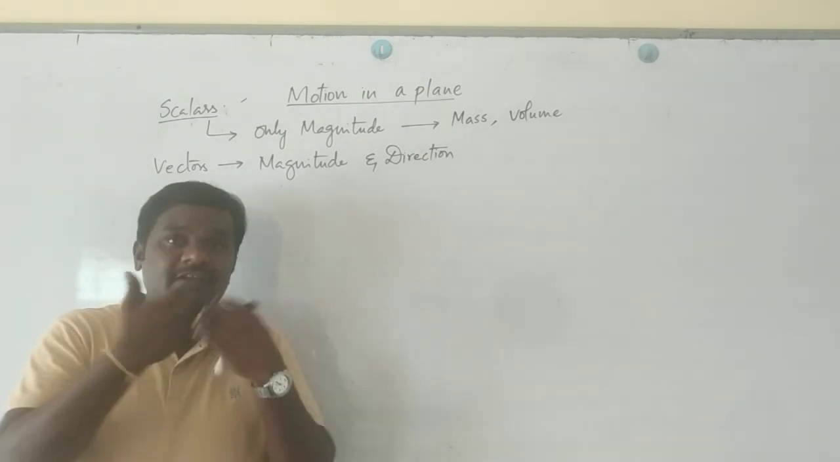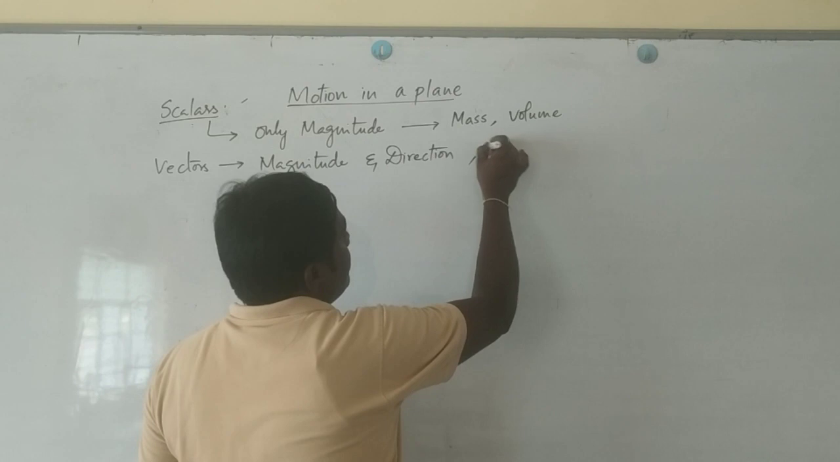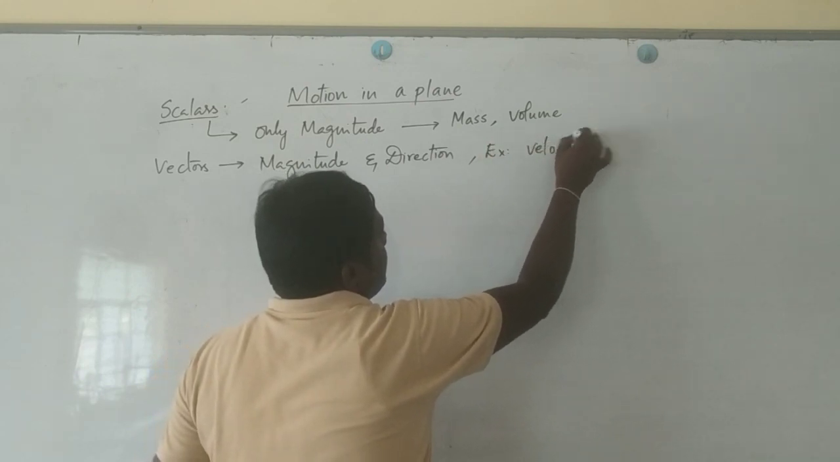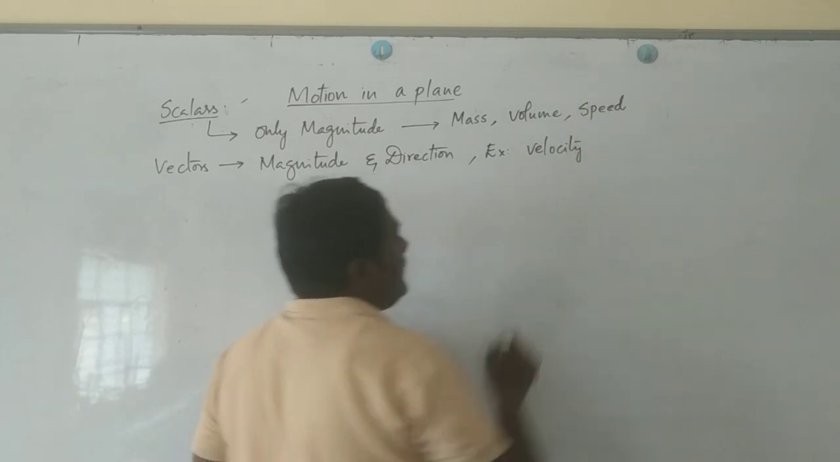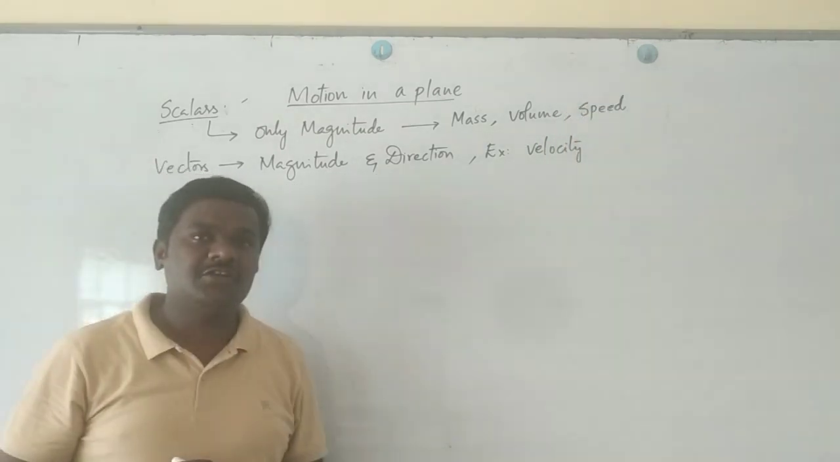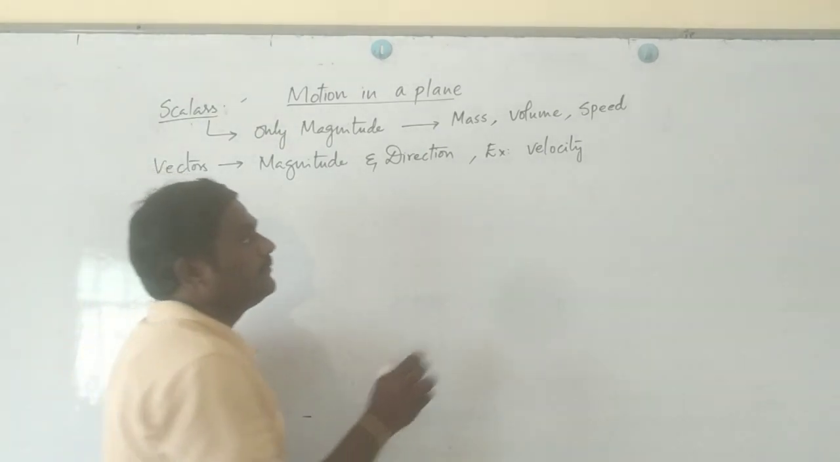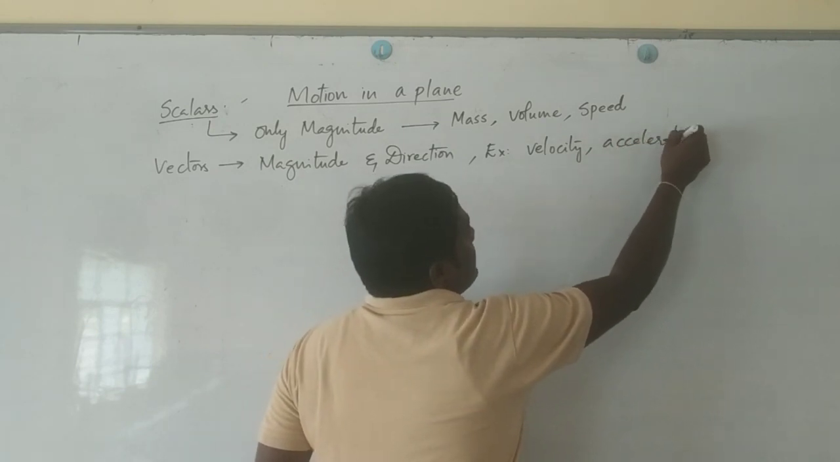Similarly, in the case of wind speed. So, when you come across examples of vectors, you will come across velocity. Whereas in the case of scalars, you can write speed. Speed has only magnitude, whereas velocity has magnitude as well as direction. And you can take one more example, acceleration.